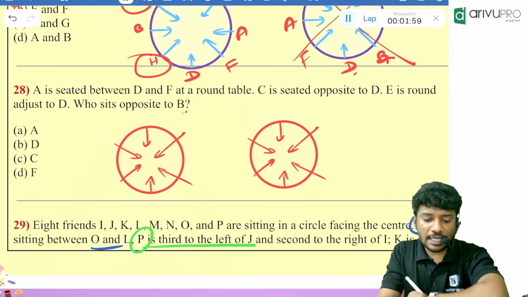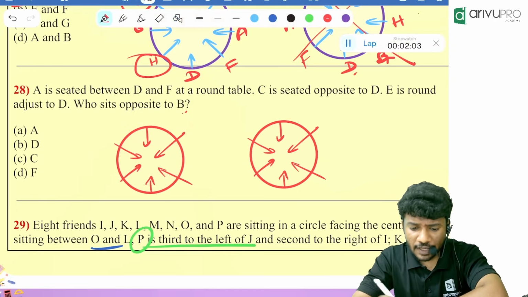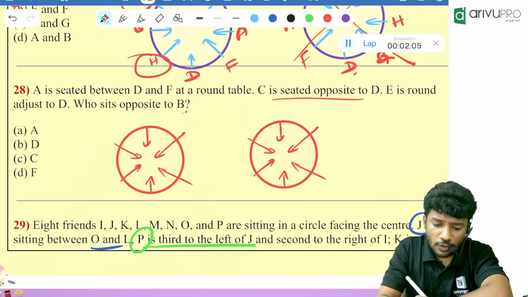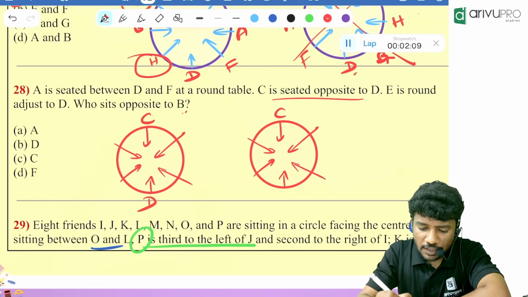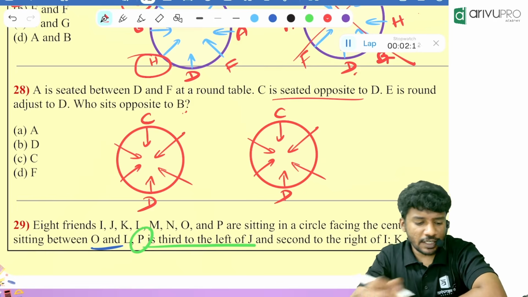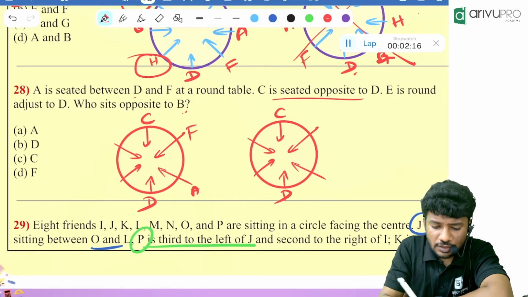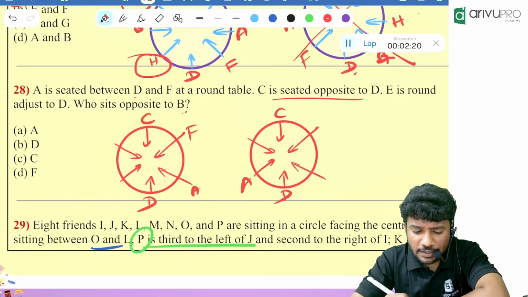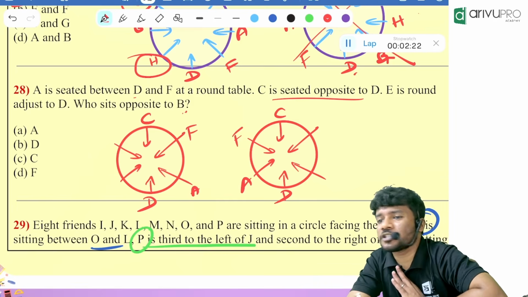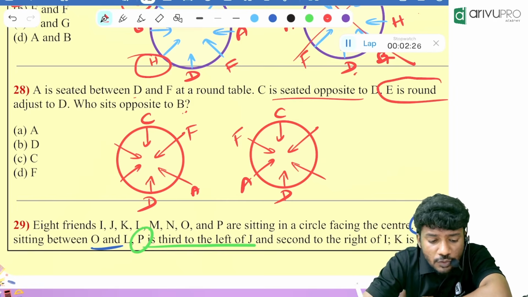Then A is seated between D and F, and C is opposite to D. So who is opposite to D now? C is opposite to D. Then what is given? A is seated between D and F. Let it be like this, or it will be the other way. 2 possibilities are done.